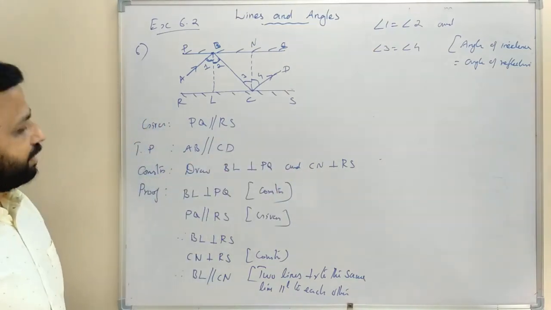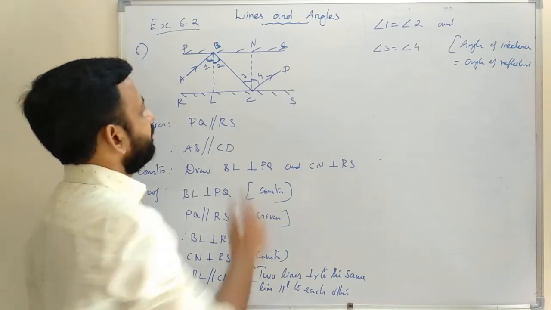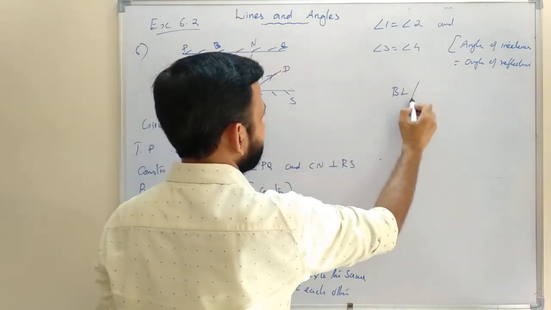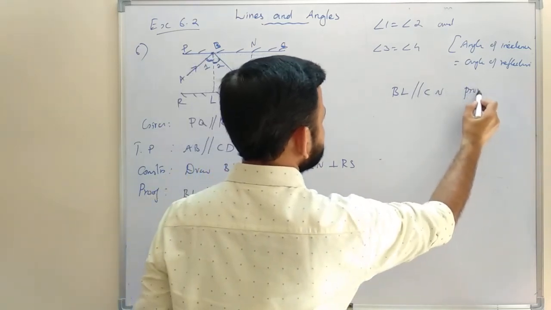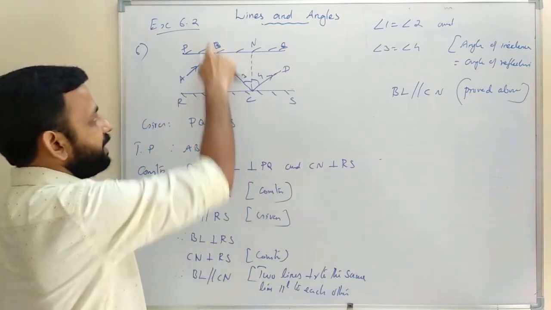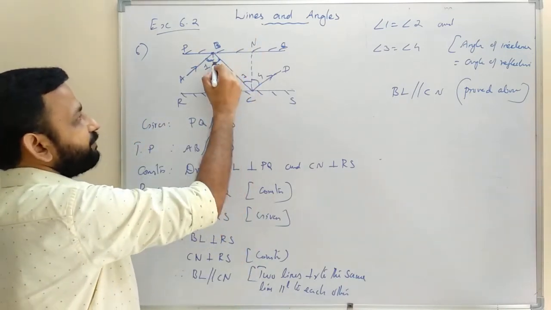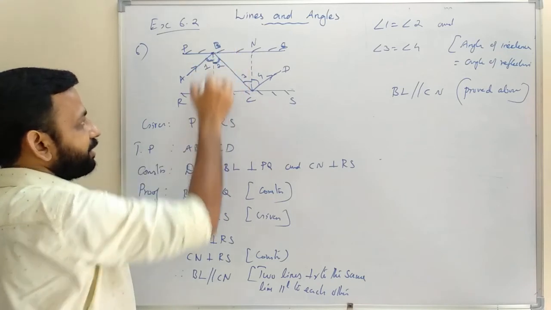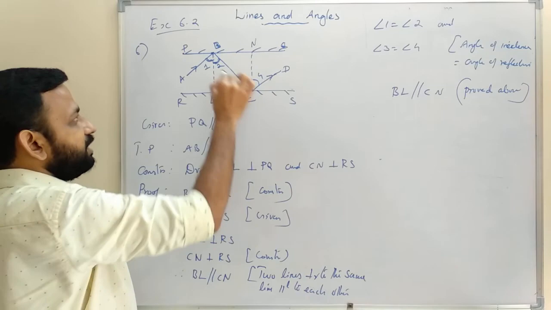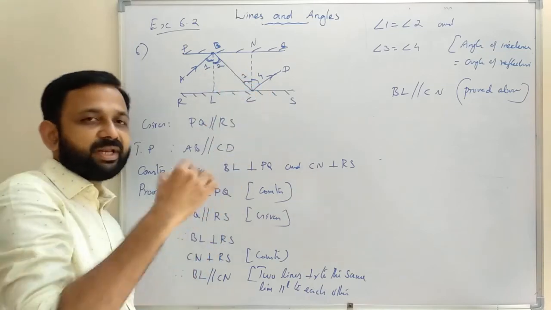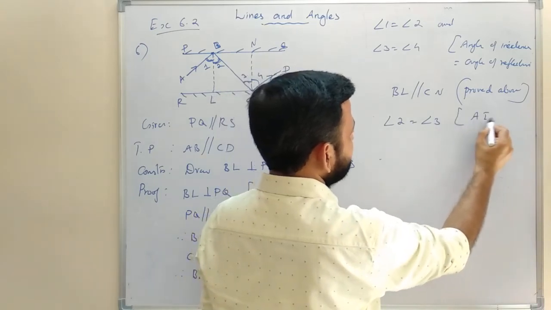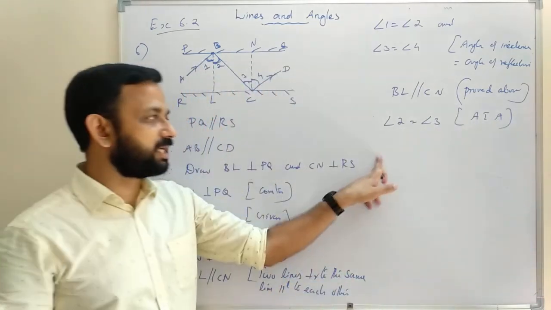Then BL parallel to CN. We will write one more time. BL parallel to CN. Proved above. Therefore, angle 2 and angle 3 are alternate interior angles. So BL parallel to CN and this is a transversal. So angle 2 and angle 3 are alternate interior angles. So angle 2 equal to angle 3. Reason? Alternate interior angles.